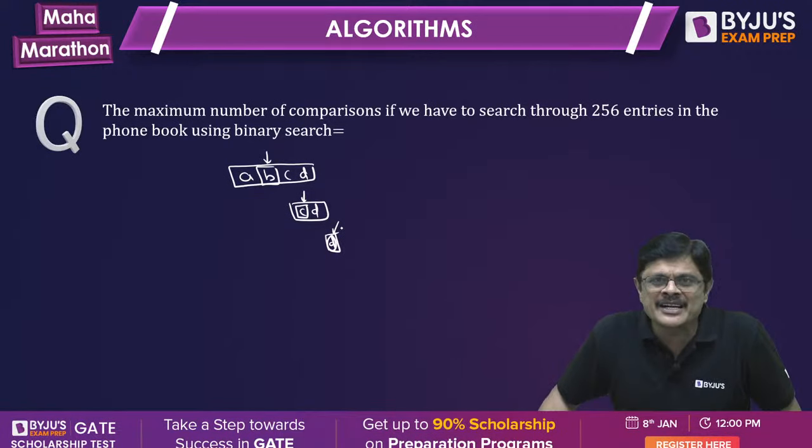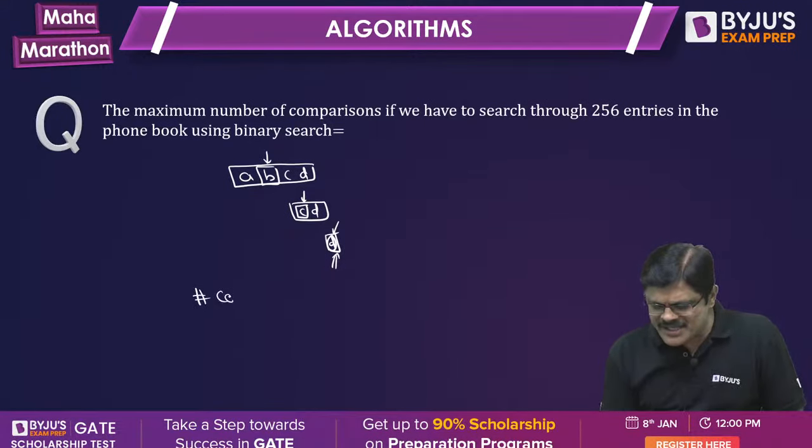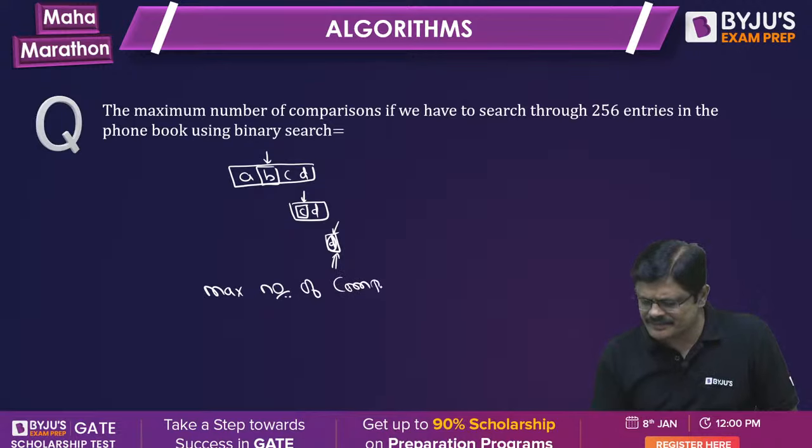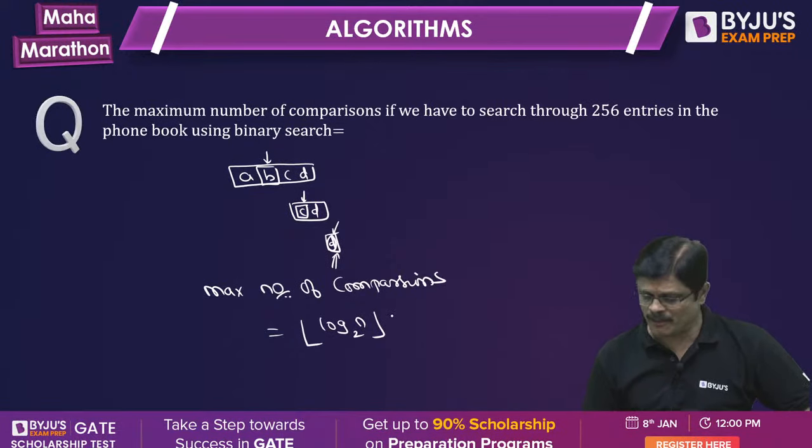Worst case, how many comparisons are done? Again, you compared with this, na? So the maximum number of comparisons is given by floor of log n to the base 2, because n may not be an exact power of 2, plus 1.